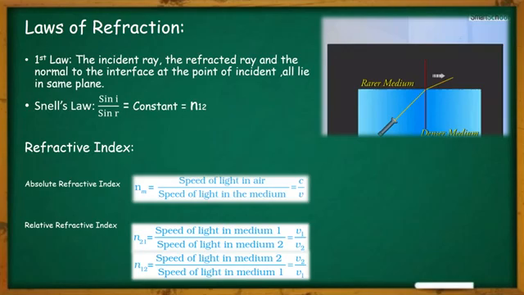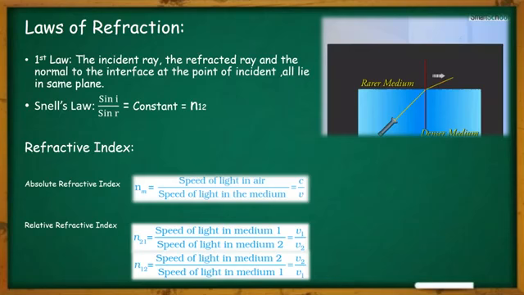Another important thing: what is the condition for no refraction? Does refraction happen always? Is there any condition or special case where refraction doesn't happen? Yes, there is. Whenever light is incident normally on a boundary, refraction doesn't happen. And when the refractive indices of the two media are equal, refraction also doesn't happen. This means the bending of light does not happen in two different media if they have the same refractive index.